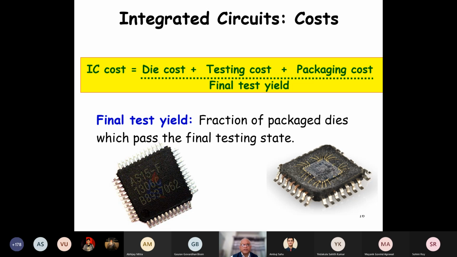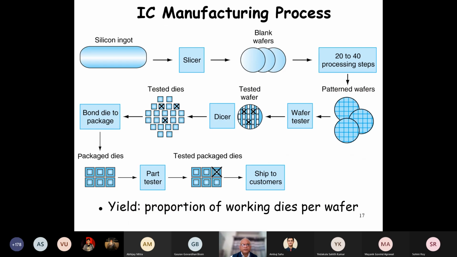After we test the chip, we find that some are bad, and we throw them. So if 50% are bad, our cost here doubles. If we look at the manufacturing process, we get a silicon ingot, slice it, and create wafers out of it. In the wafer we have these processing steps through which we get these patterns, and each one of these becomes a chip.